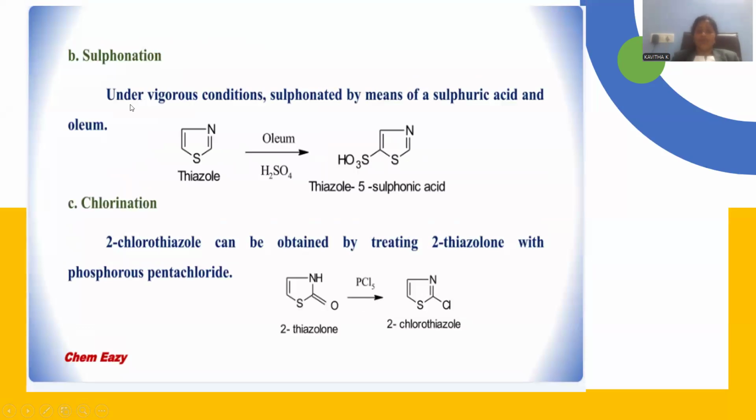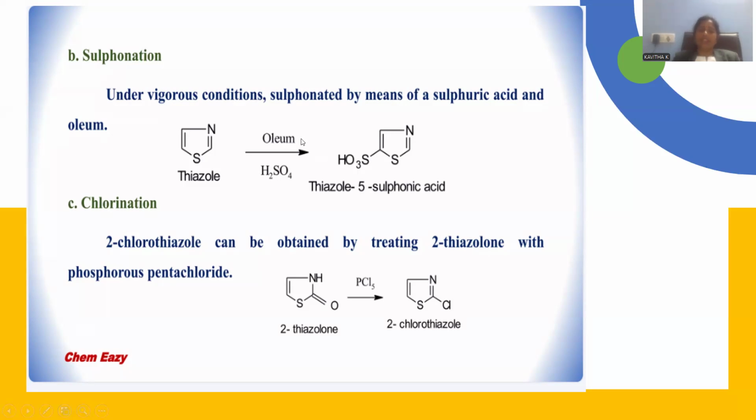Let me go with the sulfonation further. Oleum will be taken. Oleum is H2S2O7. It is also a kind of acidic component. So H2S2O7 is called oleum. That is also a related compound like sulfuric acid only, able to generate sulfur trioxide. Again, it is a kind of neutral electrophile.